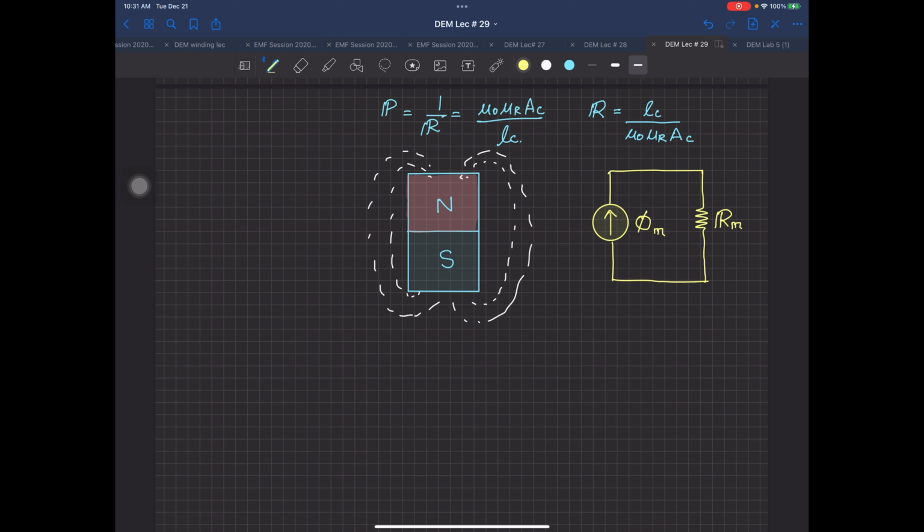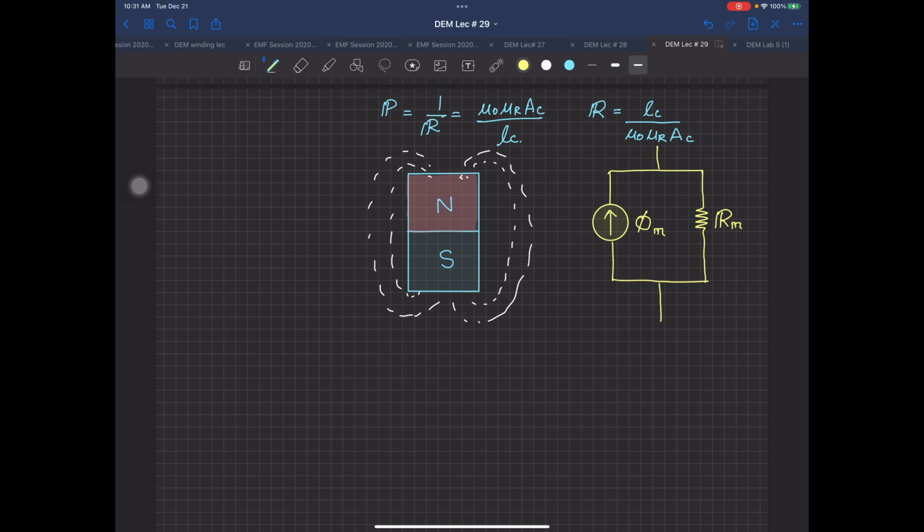Now the question here arises: why did we not add it in series? It will remain constant and it will actually have a disruption. However far you reduce the reluctance to zero, this will not change. So the better way is that it's actually added in parallel over there. So you have your Rm in parallel with phi m.